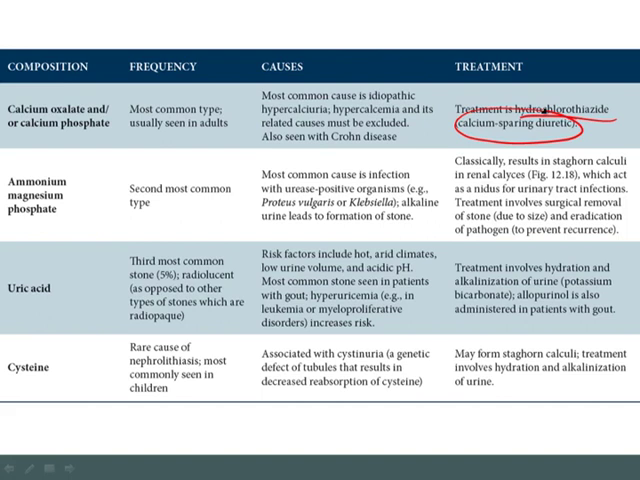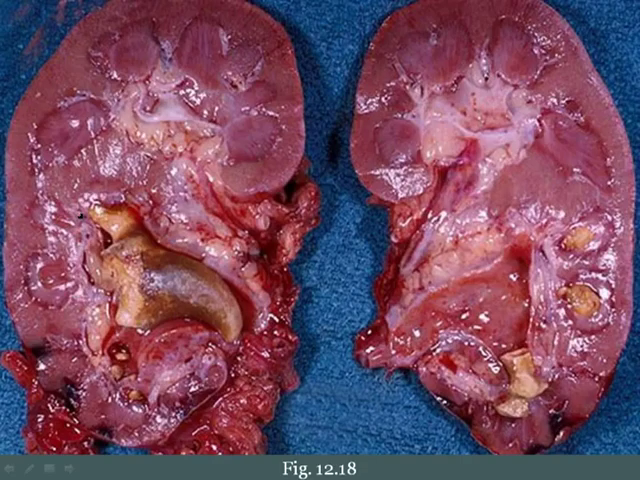decreasing the risk for future development of stones. The second most common type of stone is an ammonium magnesium phosphate stone, also called an AMP stone. The most common cause of this type of stone is infection with urease-positive organisms, such as Proteus or Klebsiella, and these organisms result in alkalinization of the urine, which then leads to formation of the stone. Now, it's very high yield to note that this classically results in a staghorn calculus in the renal calyces. Now, this would not normally be passed, and therefore it would have to be surgically removed.